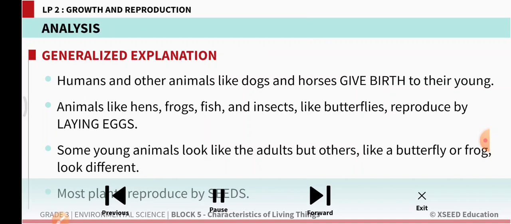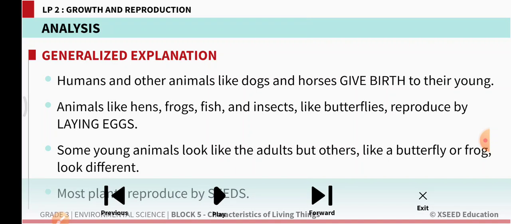Now, how do different living things reproduce and grow? Humans and other animals like dogs and horses give birth to their young. So, we have to remember different living things reproduce in different manners, right? Humans give birth. Is it only humans or any other animals? Humans and other animals like dogs and horses give birth to the young. What about animals like hens? Animals like hens, frogs, fish, and insects like butterflies reproduce by laying eggs.